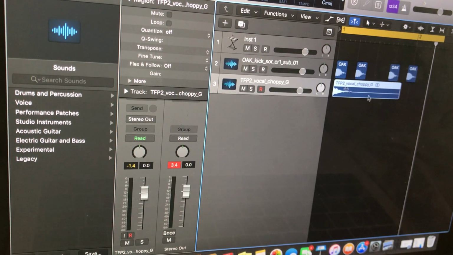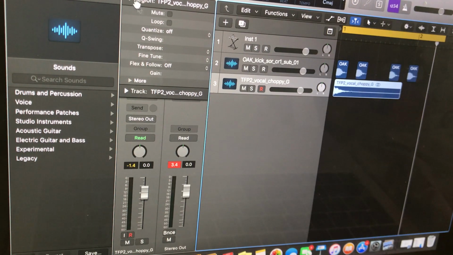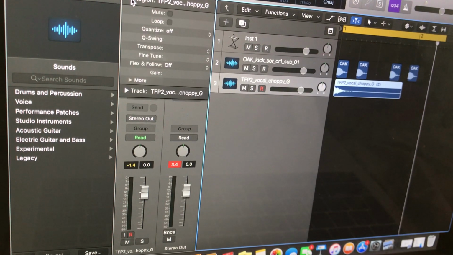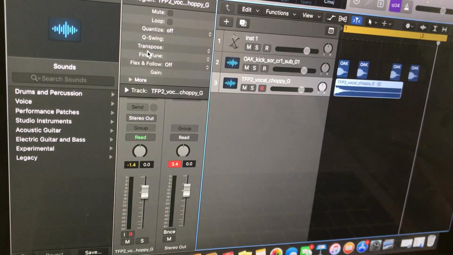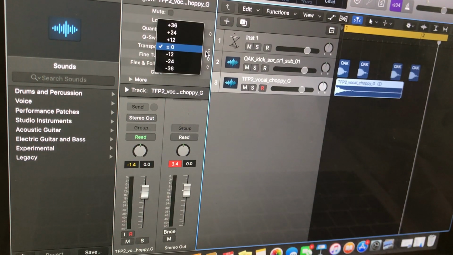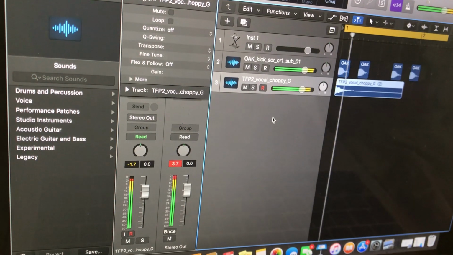Quickest way is once you've dragged in your sample sound, you go to this drop down, it's called region, and then you find transpose. You click plus or minus 12, let's hear it as it is.